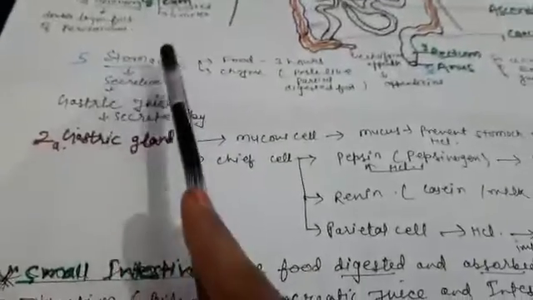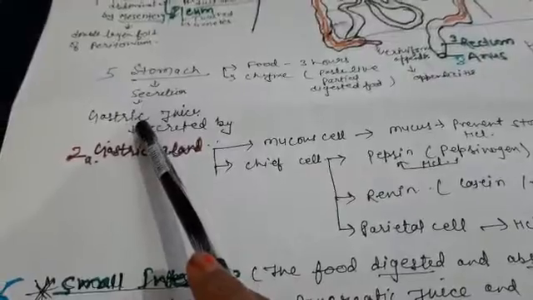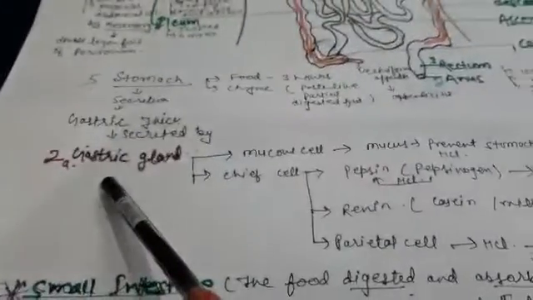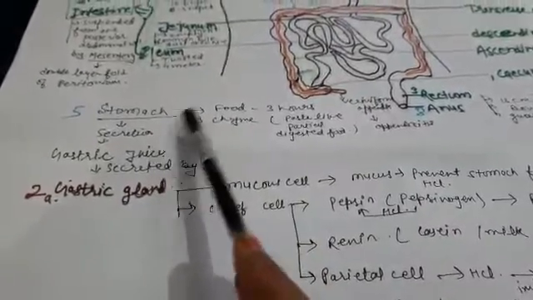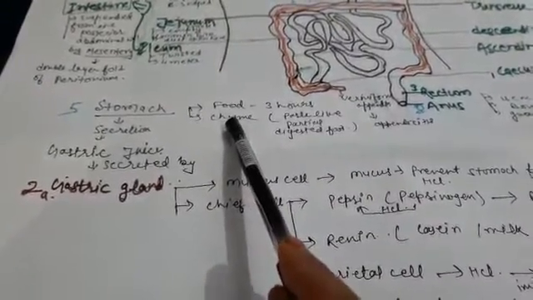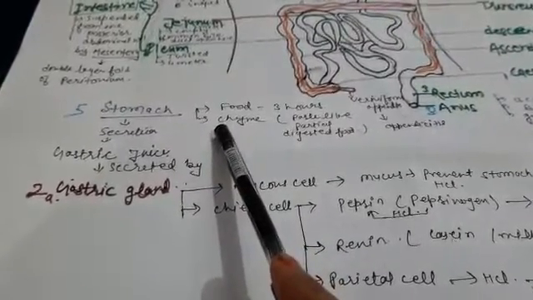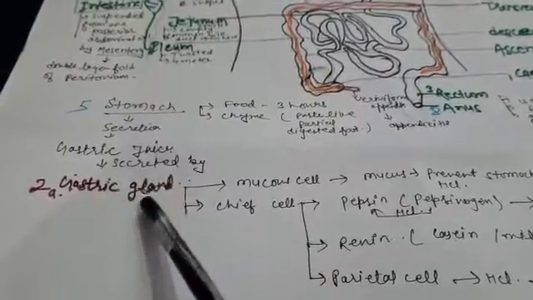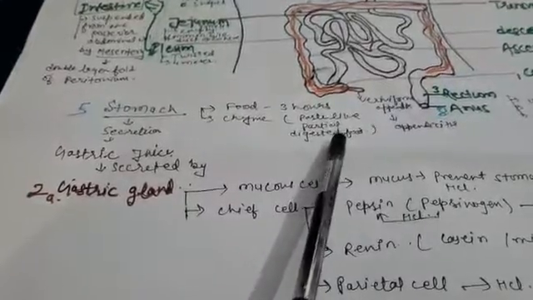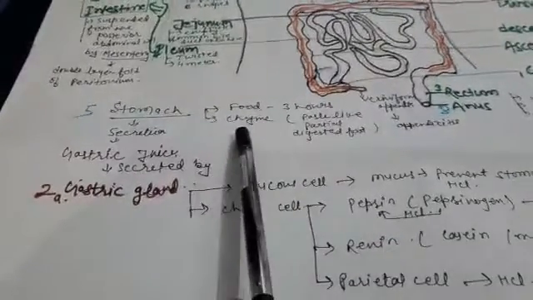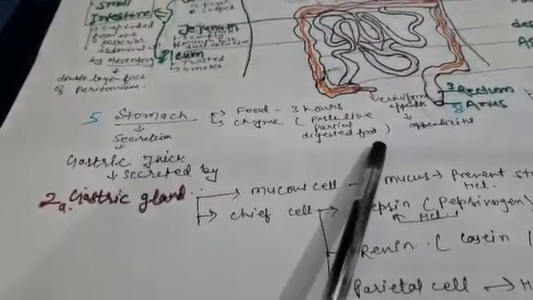The secretion of the stomach is known as gastric juice, and this gastric juice is secreted by glands known as gastric glands. In the stomach, food is known as chyme. Chyme means the food mixed with the secretion of the gastric glands and formed into a paste-like food. So what is chyme? Chyme is the paste-like, partially digested food.